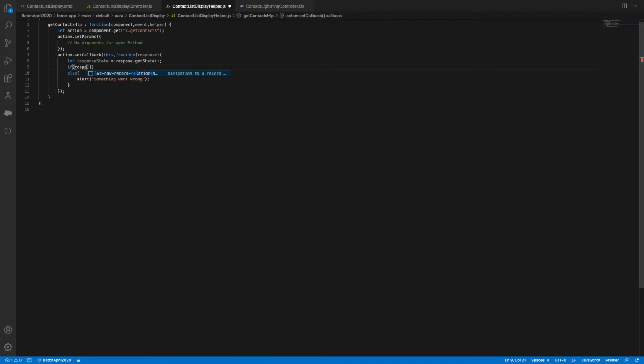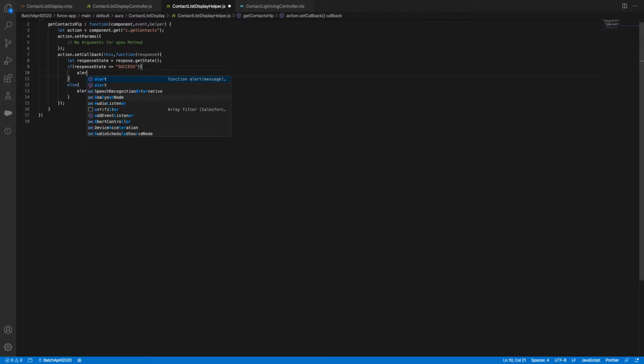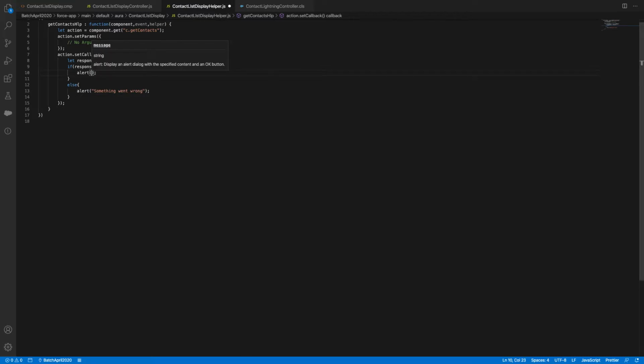Now what happens if it is success? Let's say if response state equal to equal to SUCCESS. What is the spelling of success? Yes, it's SUCCESS. First of all, I'll do an alert statement, and then we'll bind the data step by step. Because the response is always in the format of objects, it will be better to deserialize data.